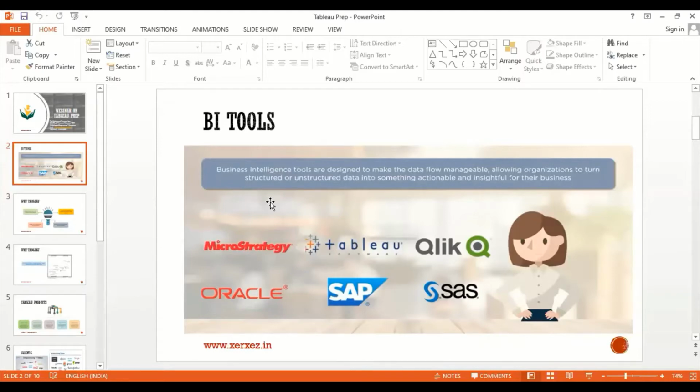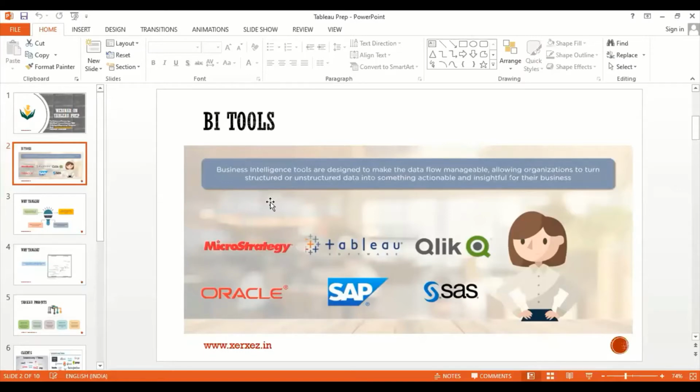Business tools are available like Microsoft. They have their own tool, and using Microsoft you can perform data mining and also data visualization. The next competitor for our tool Tableau is Qlik, which is also very flexible and user friendly. Just drag and drop concepts. Based upon the requirement, we can convert the data into visualization concepts.